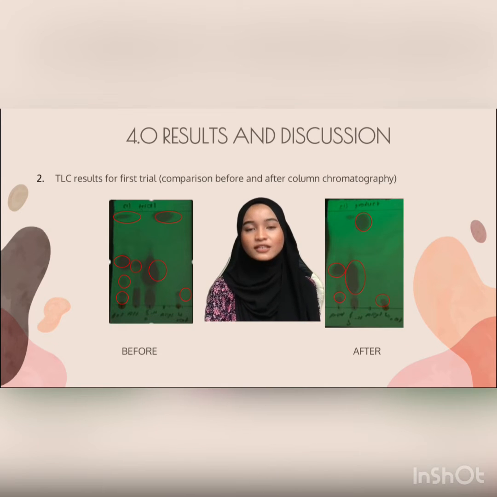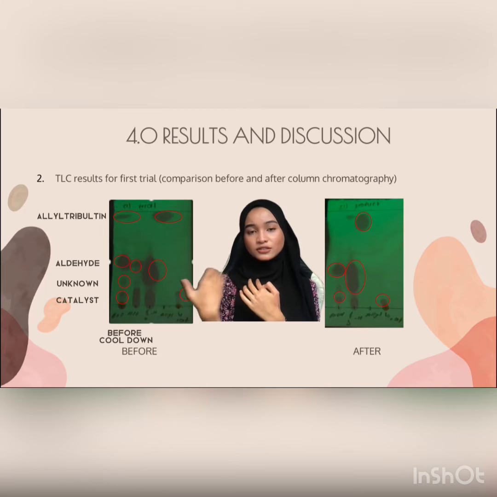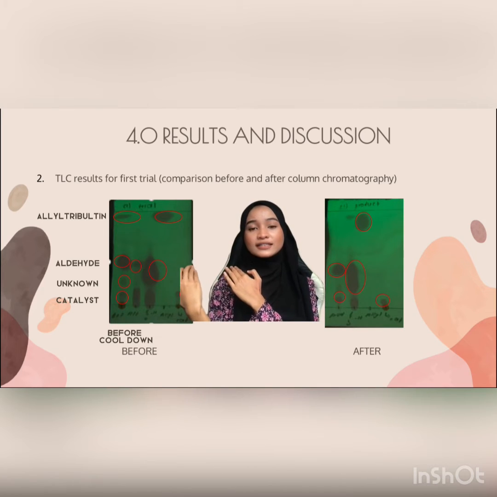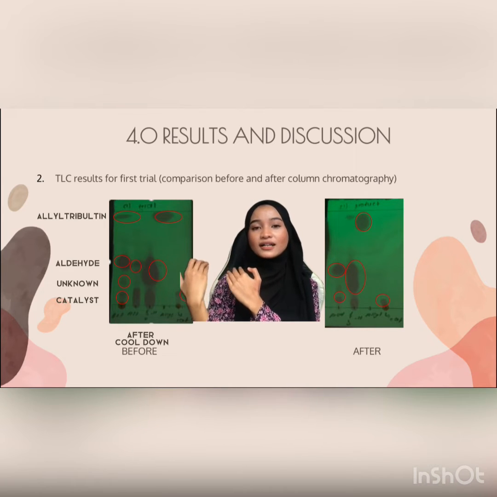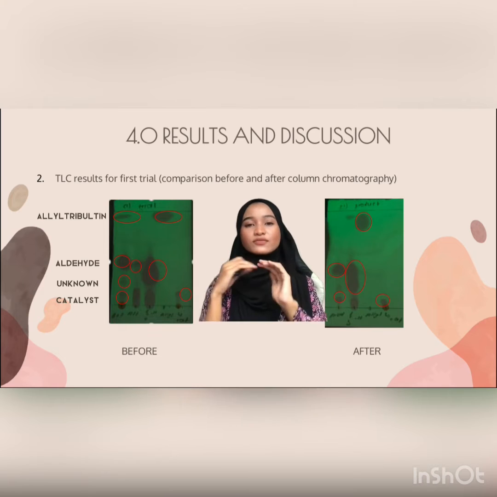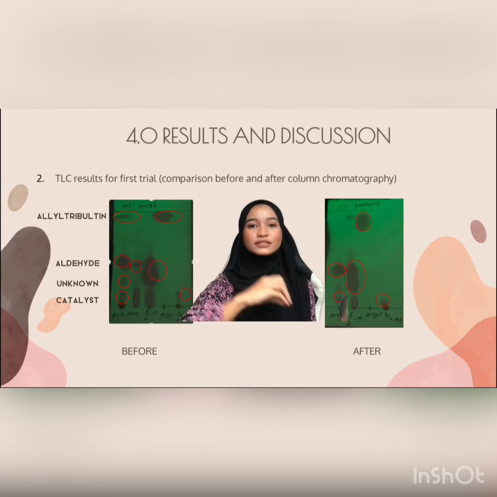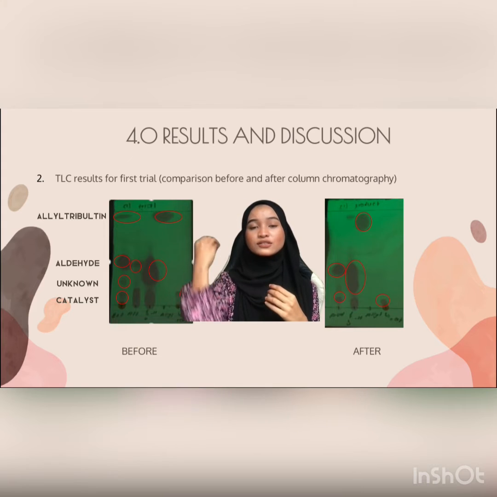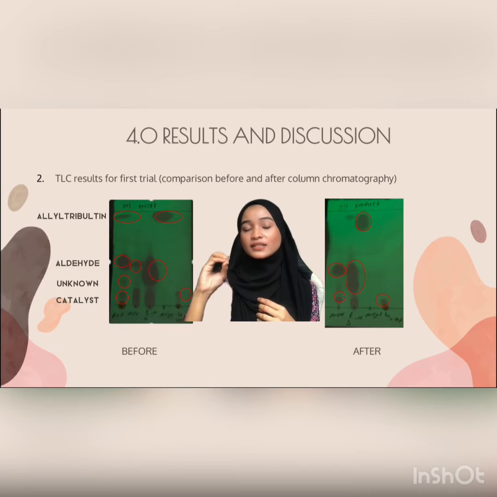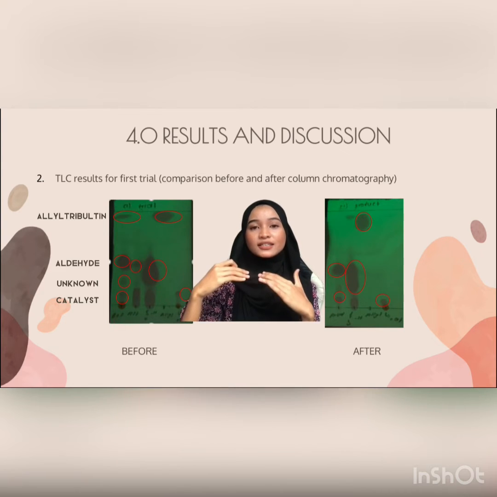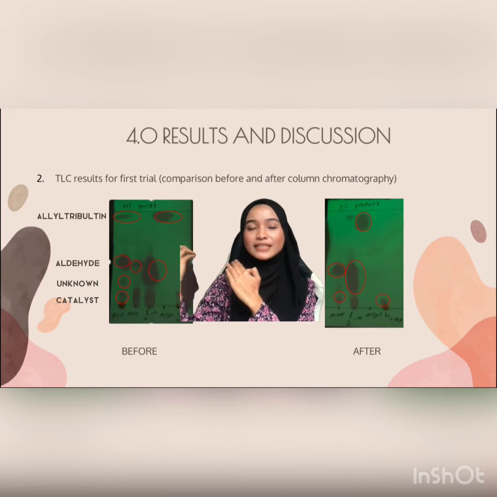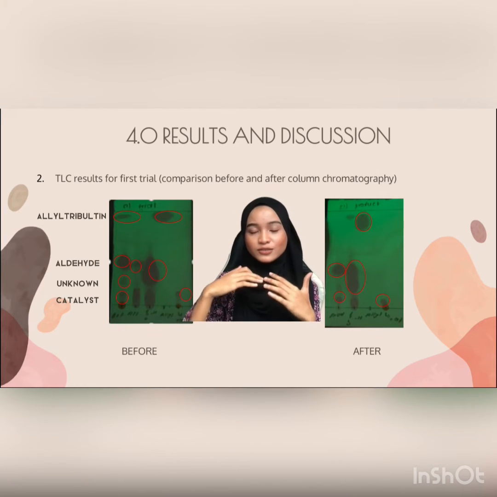The first result obtained was from the TLC of the first trial. Before the column chromatography, it was observed that there were 5 spots on top of the TLC plates, which are the product before letting it cool down for 36 hours and after it, and then the aldehyde, the allyl tributyltin, and also the catalyst. For the first product before letting it cool down, 4 spots were observed, belonging to the allyl tributyltin, the aldehyde, and the catalyst. There was 1 unknown spot, which was predicted to be the desired product. But after letting the sample cool down, there were no longer any unknown spots left.